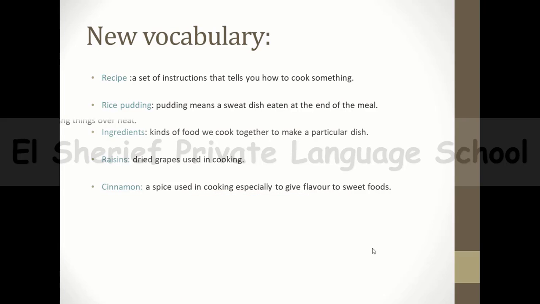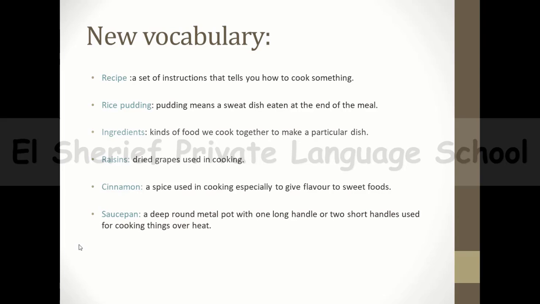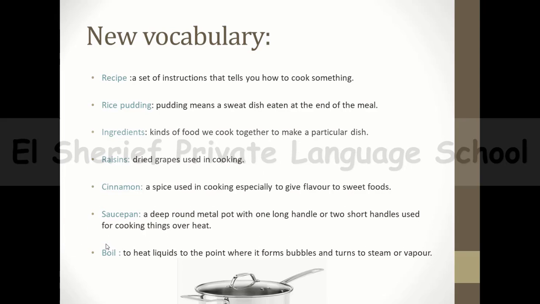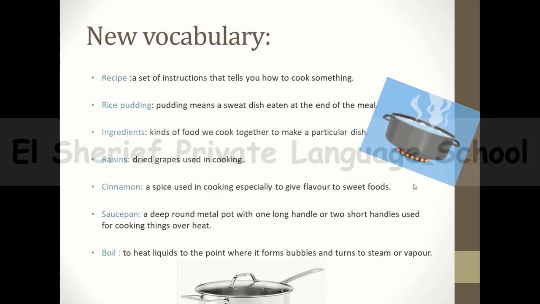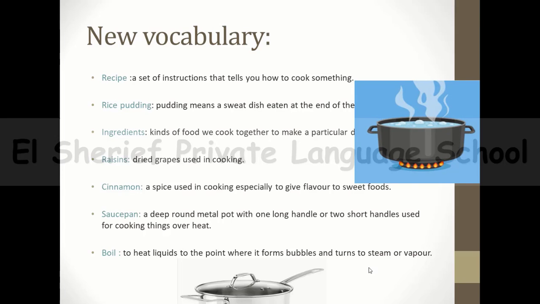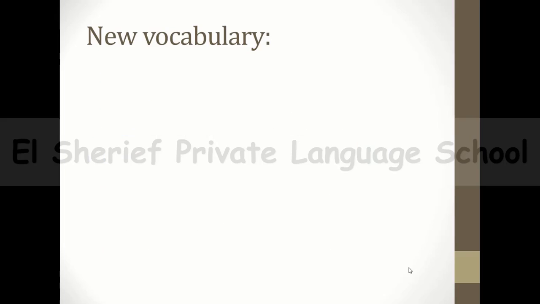Okay, and now we have another word. We have saucepan. Saucepan, it's like this, guys. It's a deep round metal pot with maybe one long handle or two short handles used for cooking things over heat. Okay, so this is the saucepan. And now we have this verb, boil. Boil means to heat liquids to the point where they form bubbles and turn to steam or vapor. So this is the verb boil.